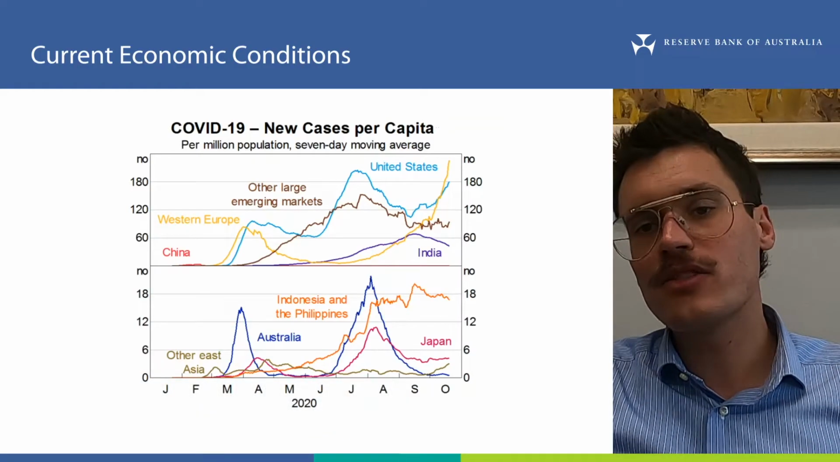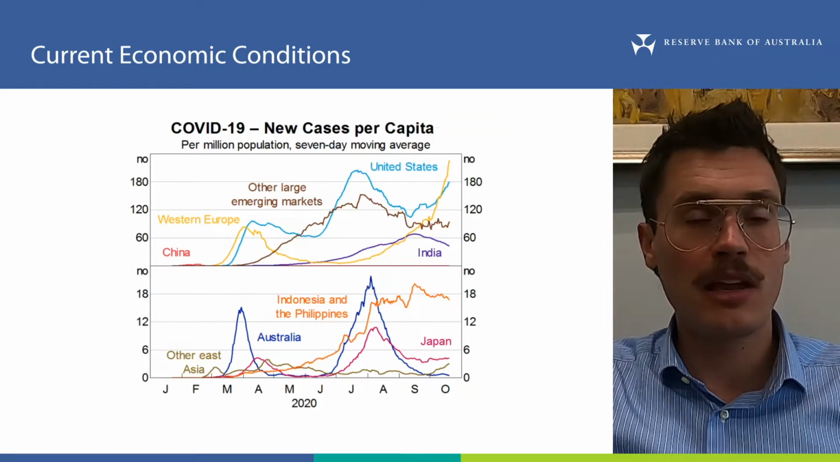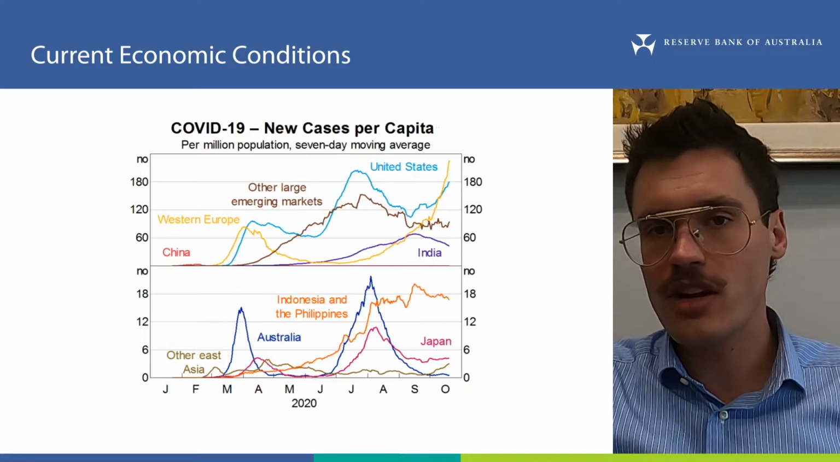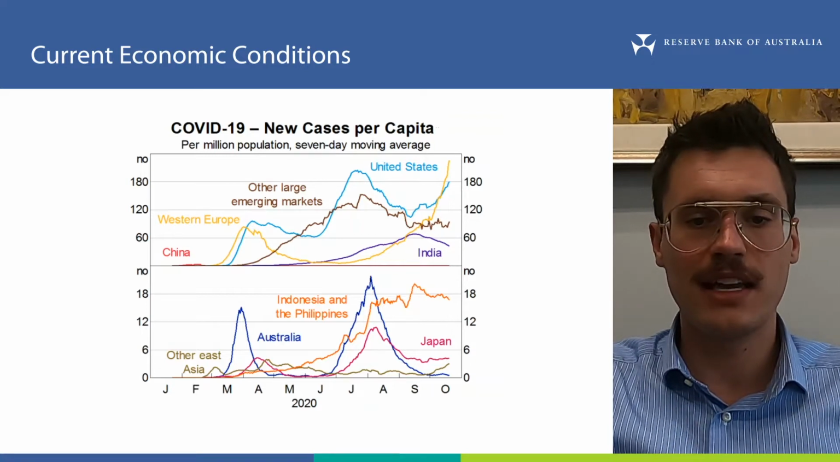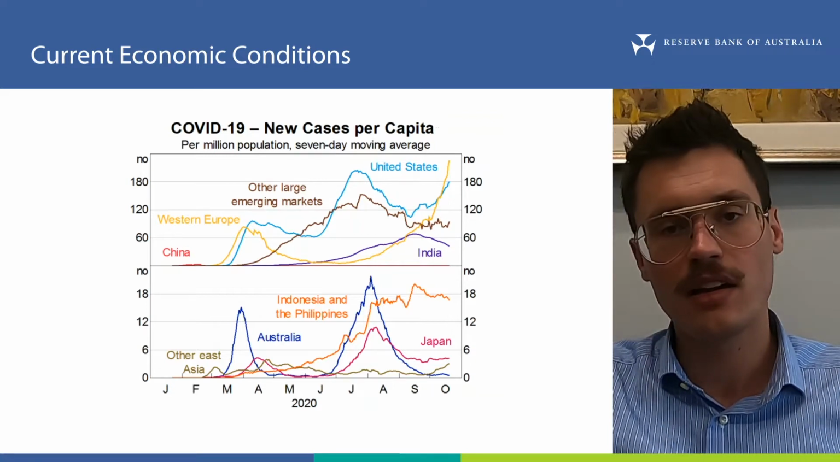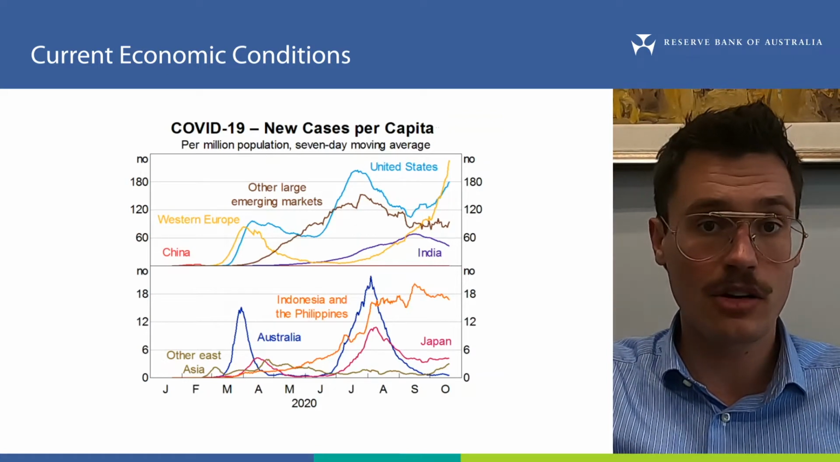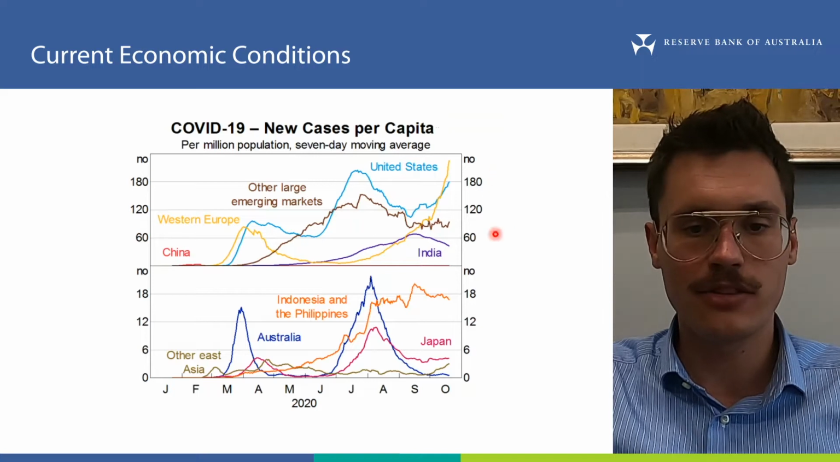This video is a brief summary of current economic conditions as published in our November Statement of Monetary Policy. As for much of this year, the COVID-19 pandemic and responses to it continue to dominate global events. This chart shows the number of new COVID-19 cases relative to population size in different countries and regions around the world. Notice the scales on the top and bottom of the chart are quite different.